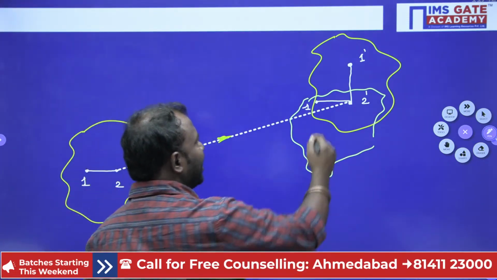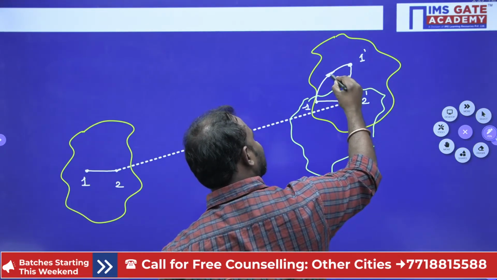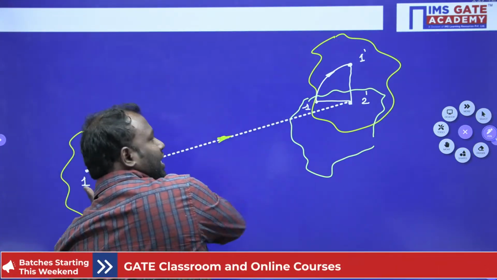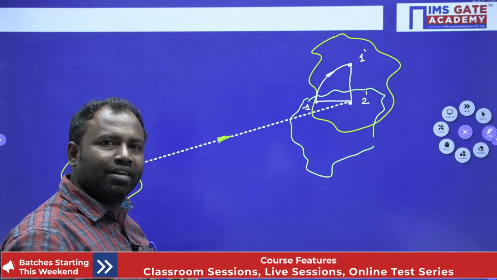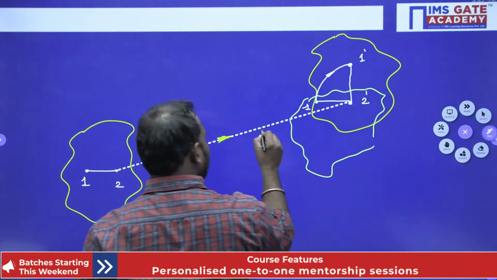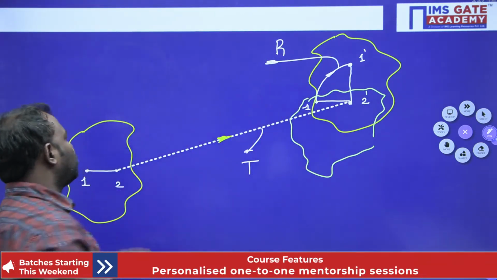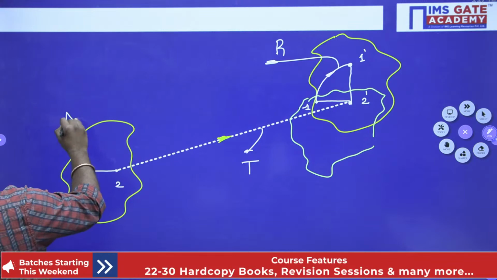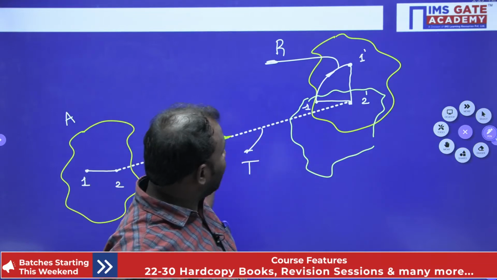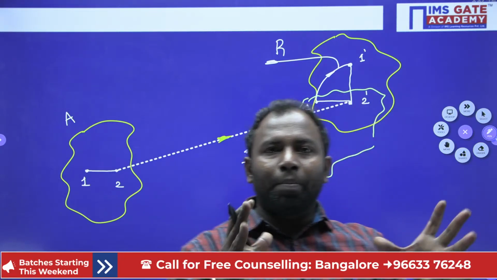Now from here it reaches 1 dash. It is a curved line, that means here it is a rotation. So the second particle moved in a translation path and the first particle moved in a curved line. So this one is a translation and this one is a rotation. The body is going to be moved over here. Now in that case I consider my initial shape of the body. The second point is in translation and the first point is in rotational motion. I hope I have simplified it.